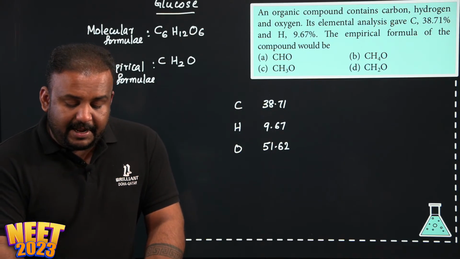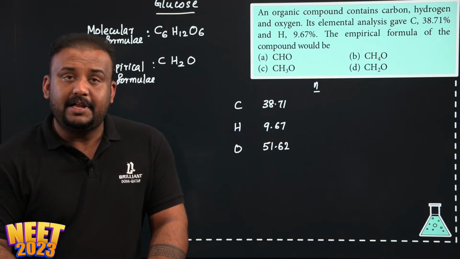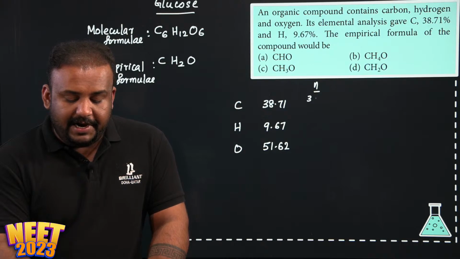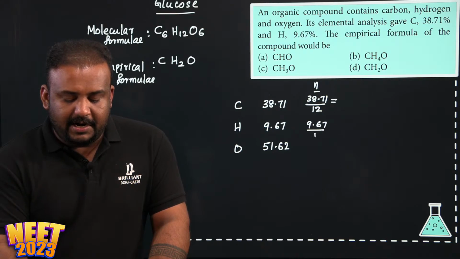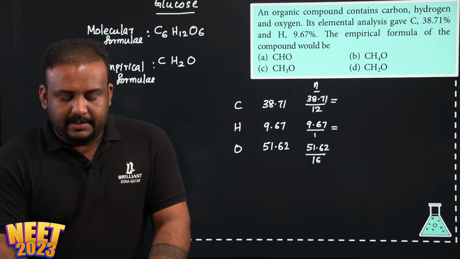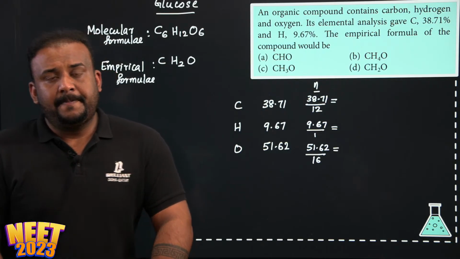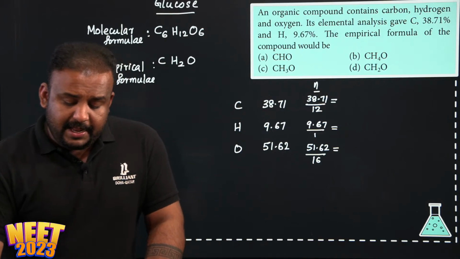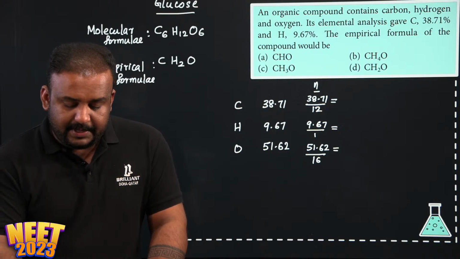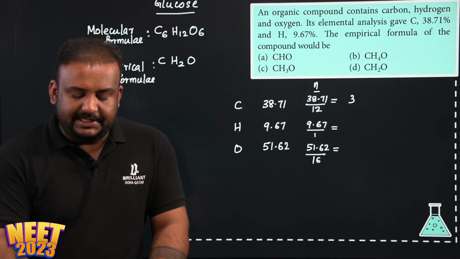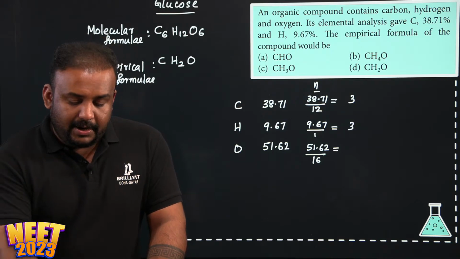And then I want to find the number of moles of each of the elements. What do I do? I will divide the mass of each element by its atomic mass. So carbon's atomic mass is 12, hydrogen's atomic mass is 1, and oxygen's atomic mass is 16. So if I take an approximate figure, 38.71 divided by 12 is close to 3. 9.67 by 1 will be close to 9.